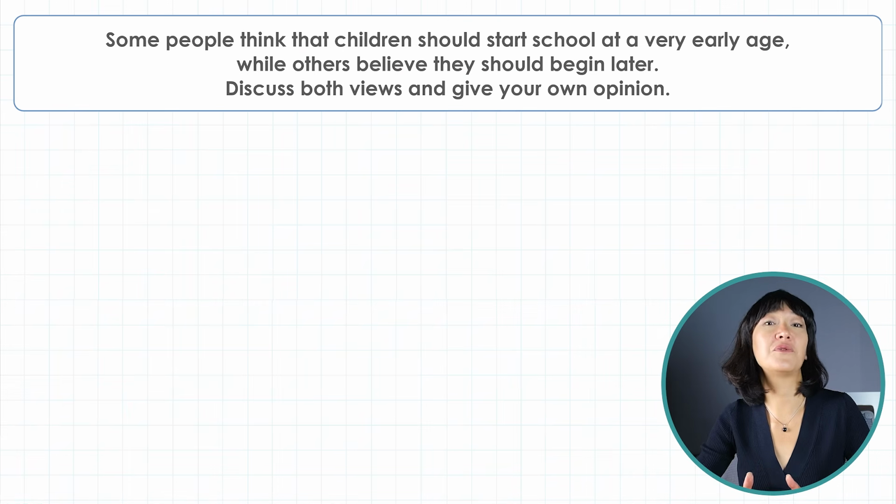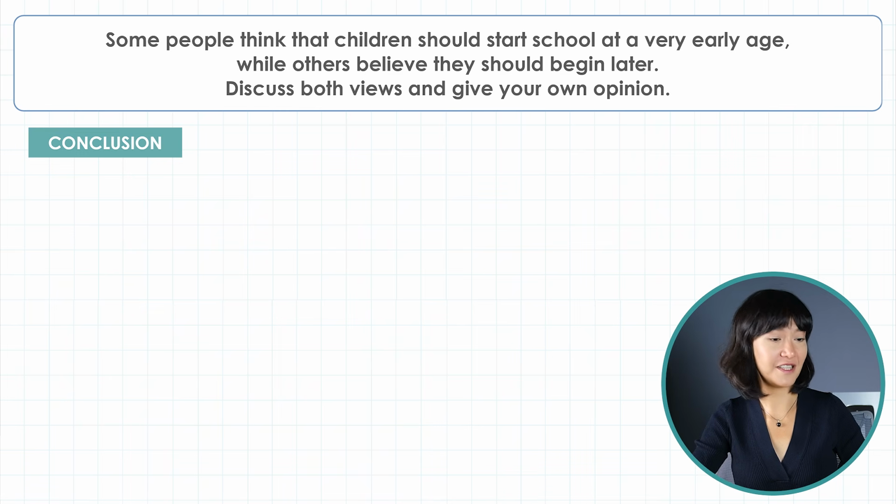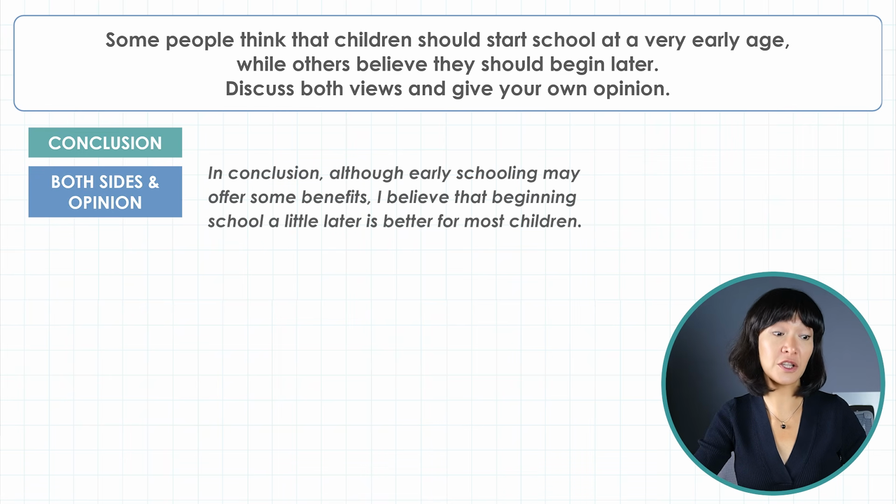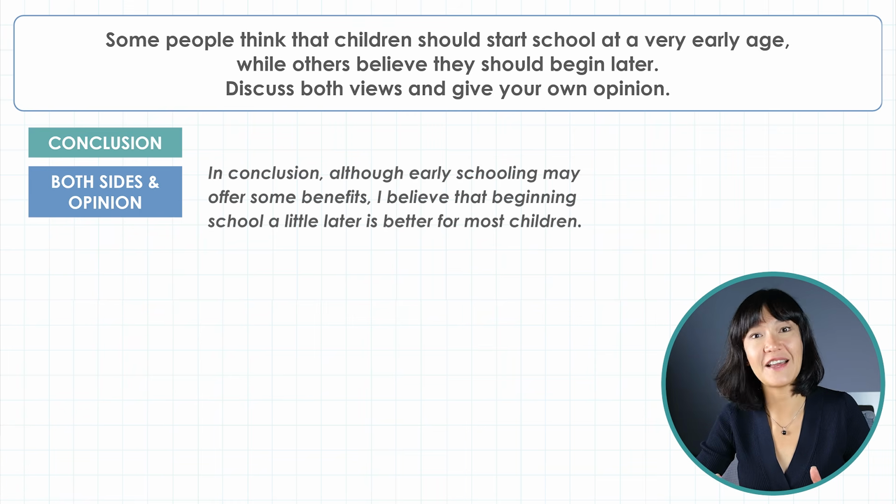Now we've covered both sides, the reasons for early schooling and the arguments for starting later. Now we need a strong conclusion. Let's read the first sentence. In conclusion, although early schooling may offer some benefits, I believe that beginning school a little later is better for most children. The first sentence brings everything together.